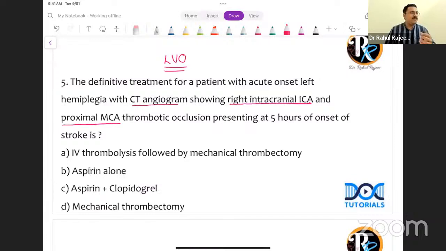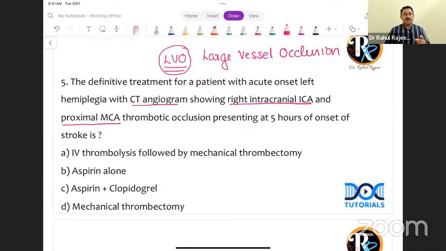Can someone tell me, based on my lectures, I commonly use this LVO terminology in my lectures. Can you tell me what is LVO? LVO means large vessel occlusion. Okay, large vessel occlusion. So when you get a large vessel occlusion at 5 hours of onset, which means that a patient presenting with a large vessel occlusion within the first 6 hours of onset of stroke is definitely a candidate for mechanical thrombectomy.